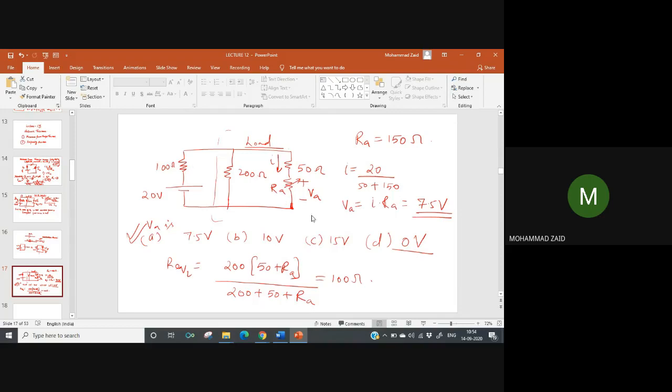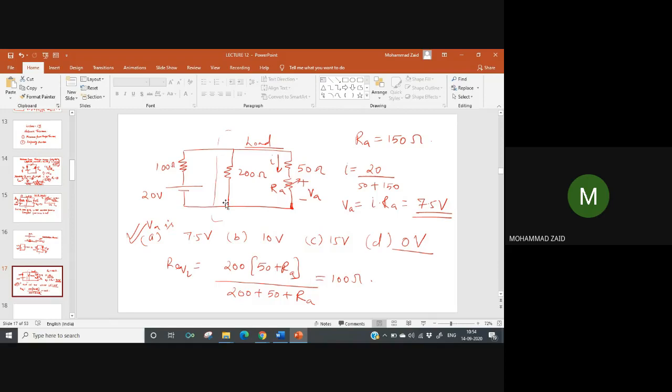Now we have changed the circuit like this. We have a 50 ohm resistance in series with another resistance RA. So 50 plus RA will be a load of this branch, which will be in parallel combination with the 200 ohm resistance.